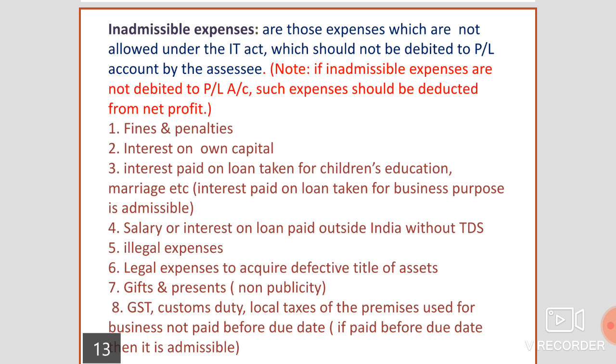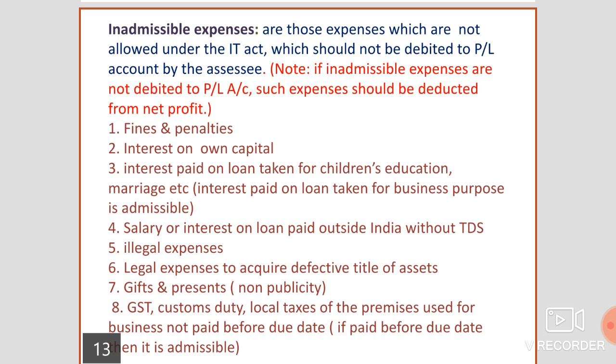Third one, if the loan is taken for the children's education or for children's marriage purpose, etc., and interest is paid on such loan, it is also treated as inadmissible expenses. Only if the interest is paid on the loan taken for the business purpose, it is treated as admissible.